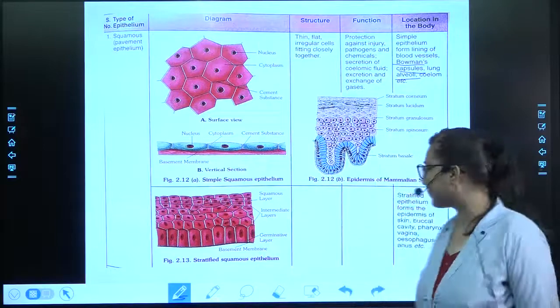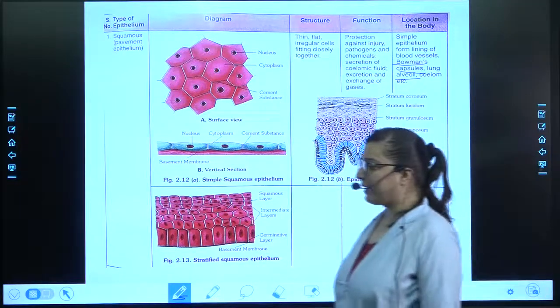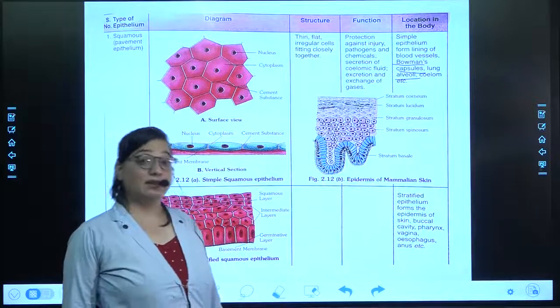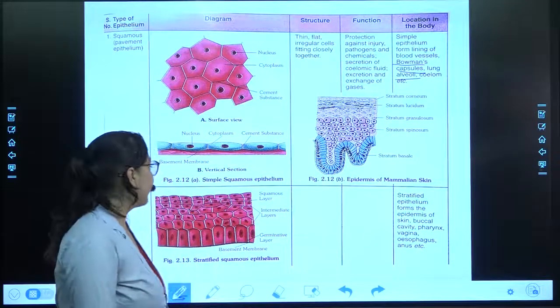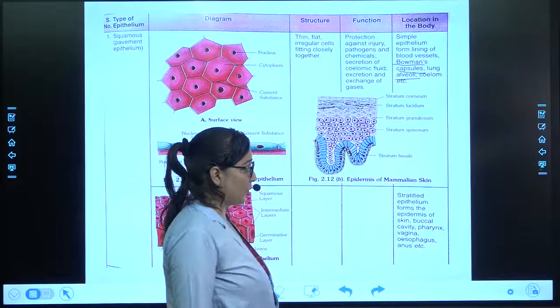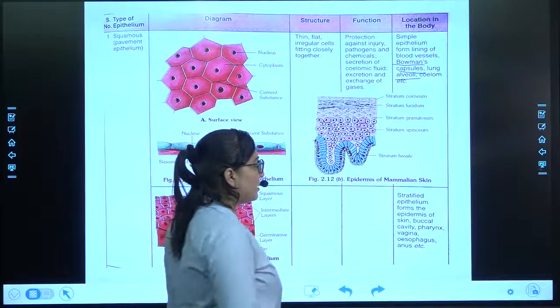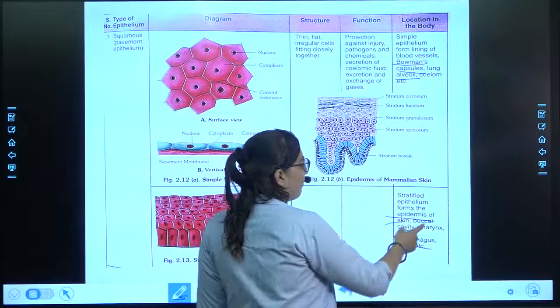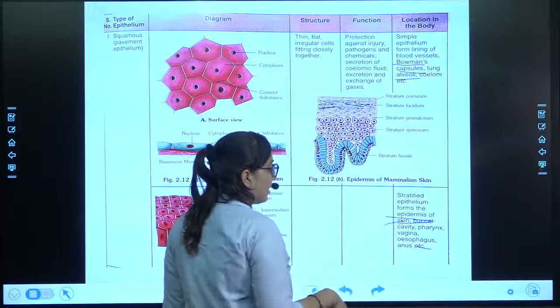Because I can only tell you that this is the place where it is present. The learning part is to be done by you. Coming to the stratified squamous epithelium tissue. What does it form? It forms the outer layer. Epidermis means the outer layer of skin, buccal cavity, pharynx, vagina.